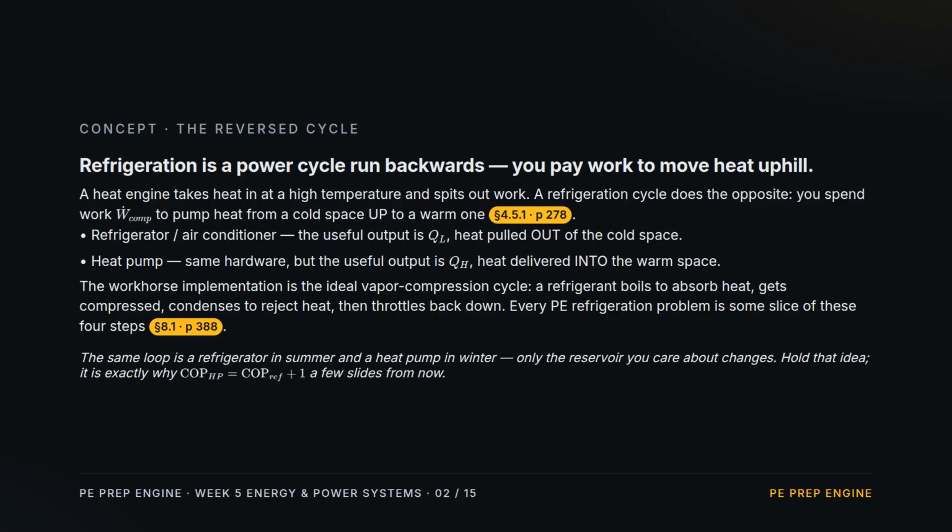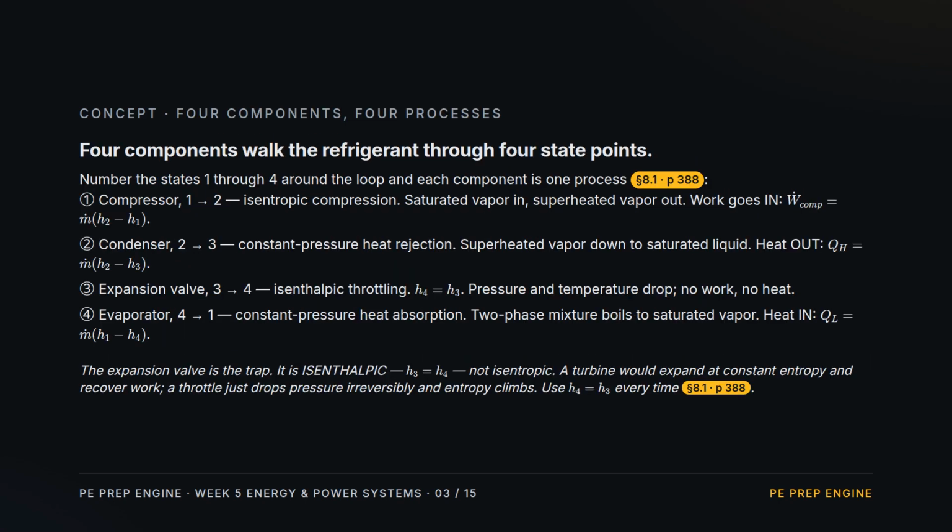The workhorse is the vapor compression cycle: boil, compress, condense, throttle, and every exam problem is a slice of those 4 steps. 4 components, 4 state points. Compressor 1 to 2, isentropic compression, saturated vapor in, superheated out. Work goes in, H2 minus H1. Condenser 2 to 3, constant pressure, the vapor rejects heat and condenses to saturated liquid. Expansion valve 3 to 4, isenthalpic throttling, enthalpy is conserved, H4 equals H3. Evaporator 4 to 1, the mixture boils back to saturated vapor, absorbing the load.